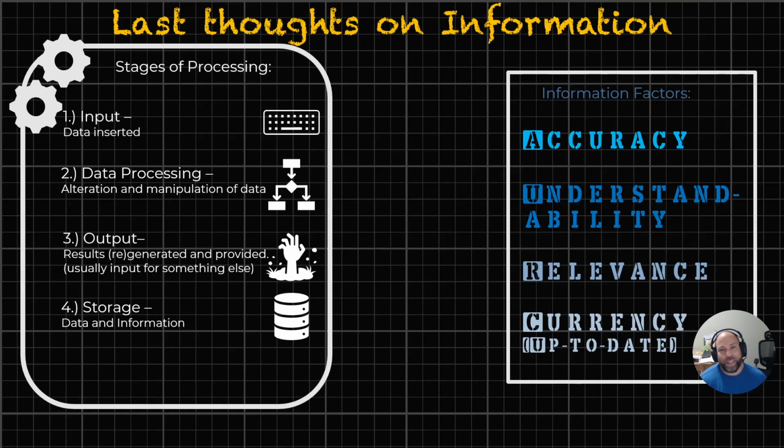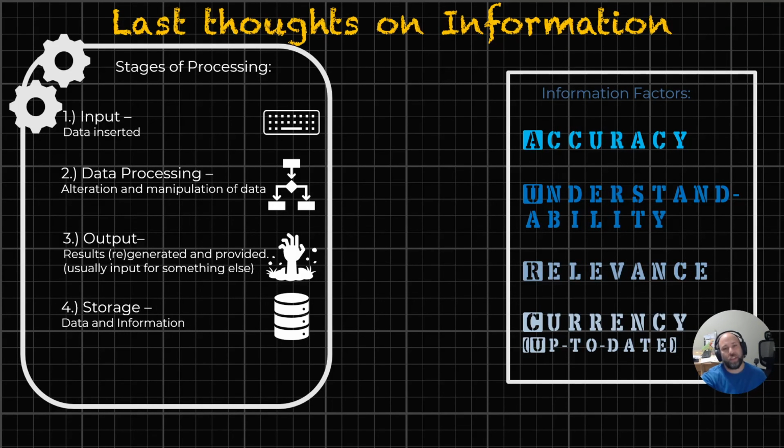We're talking about the stages of processing or using information, right? There's an input stage. Data has to be inserted somehow, some way. It has to be processed. We need to understand the rationale in which we're going to be working with it and routing it through a program in Python, for example, right? The alteration and the manipulation of data. Then there's the output, so that's the results.